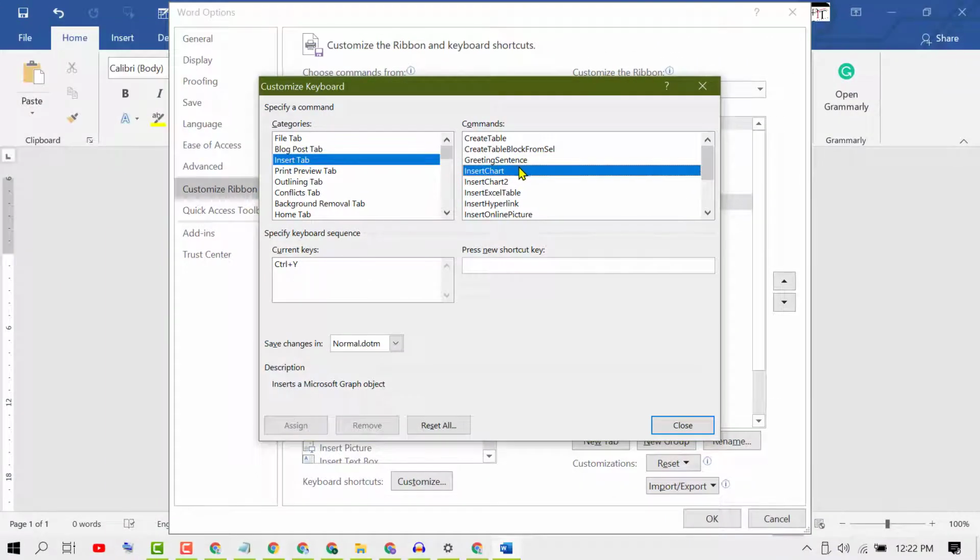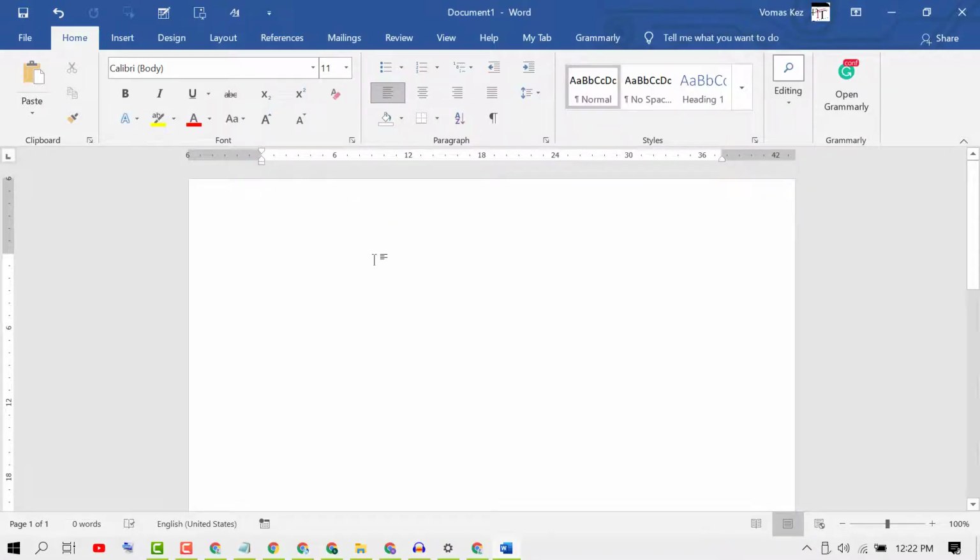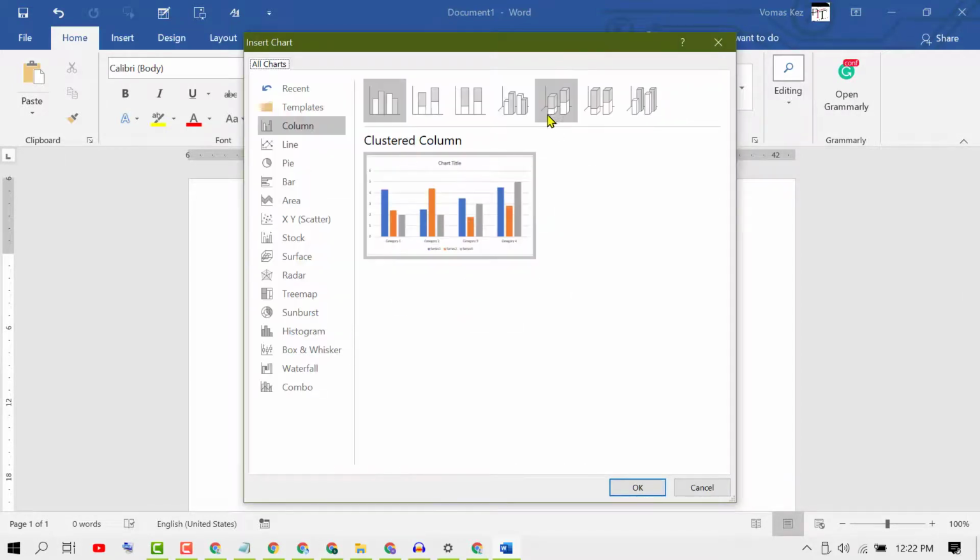So now to create a new chart and to insert a chart in your MS Word, you can use this command and shortcut Control plus Y. Then click on Close. Now click on OK. Now to create and insert a new chart, use that command Control plus Y. That's it. So now we can create and insert a chart using this new shortcut.